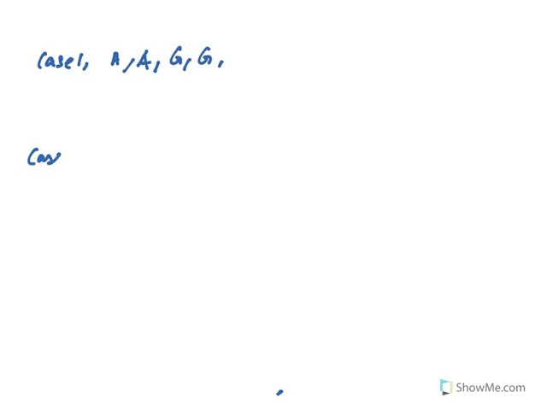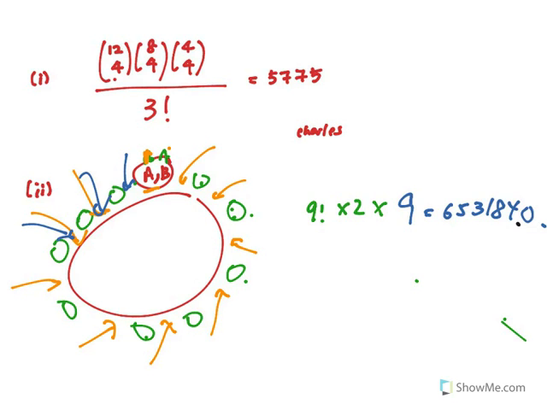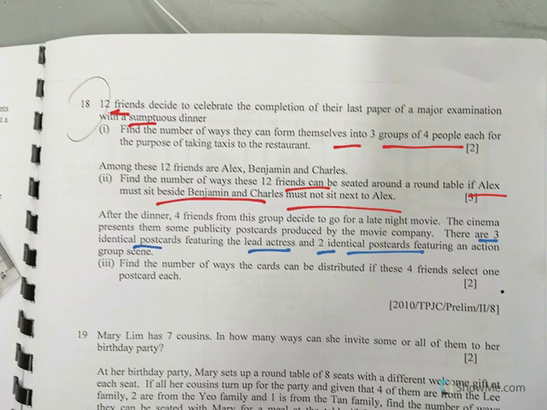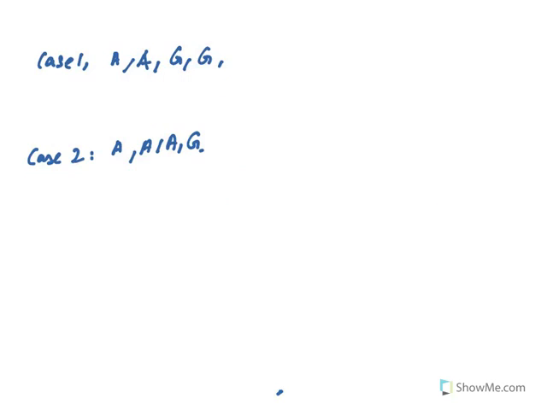Case 2, it could be that we are choosing 3 action postcards and only 1 group postcard. Then how many ways can they be distributed?